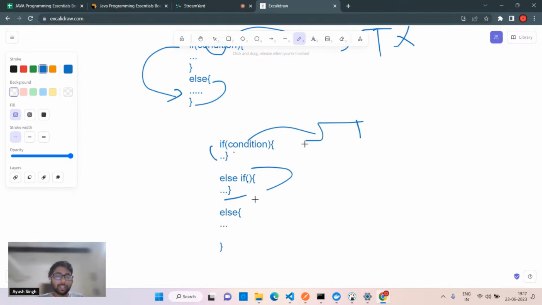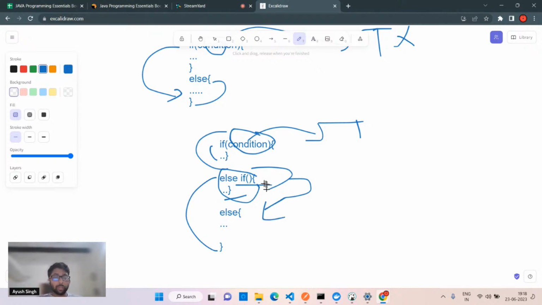So if this condition is met, it will run this. It will not go for this, right? It will not check anything if this condition is true. And let's suppose this condition is not true, you're not running this code, you are going into the else if block. If this condition is true, it will run the code inside it. Otherwise, it will move to the else part. Okay, and if it's true, it will simply run out of this whole block.